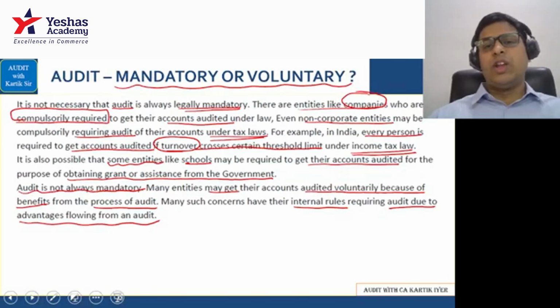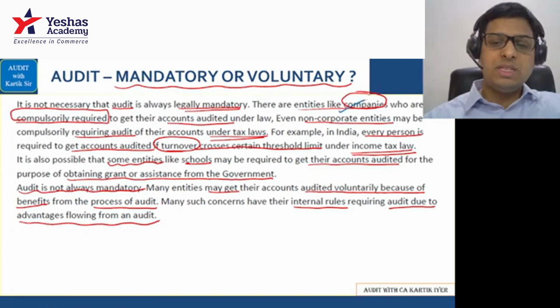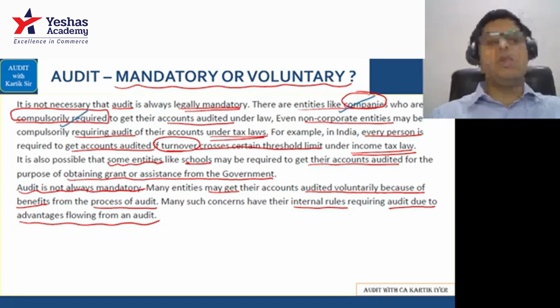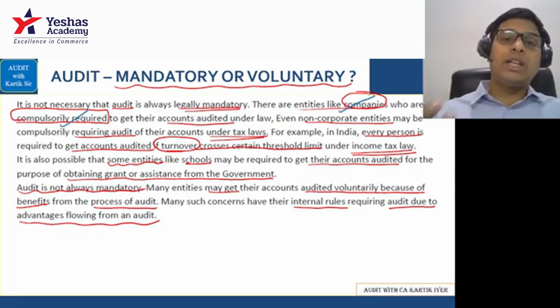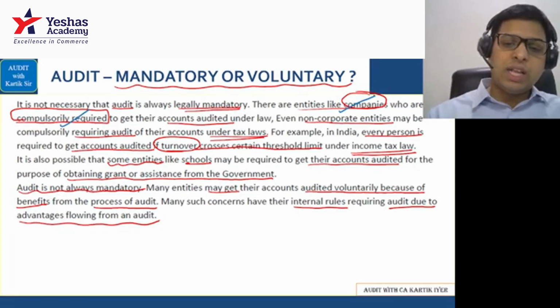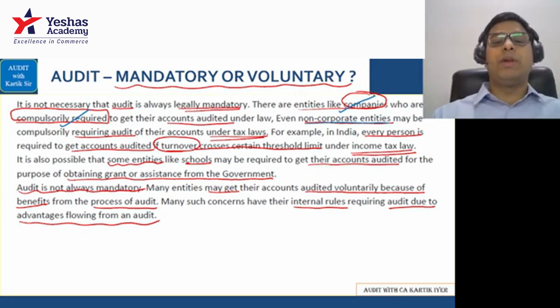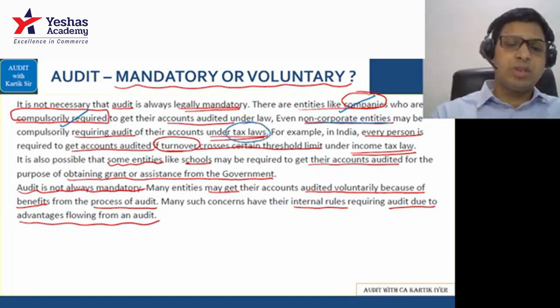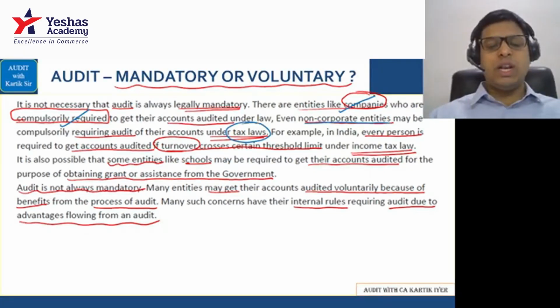Is auditing mandatory or voluntary? See, for the companies, auditing is compulsorily required because it is a requirement under the Companies Act. But for other non-corporate, auditing can be compulsory depending on, let's say, the tax laws. Even if you think about, let's say, any charitable institution or any NGO, it is not compulsory to get the audit done. But if you get the audit done, then the accounts can be relied upon in a much better manner. Okay. Let's go further.